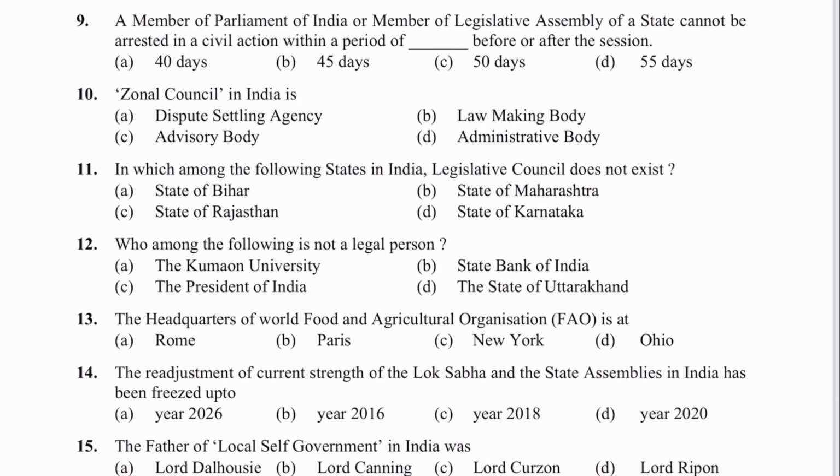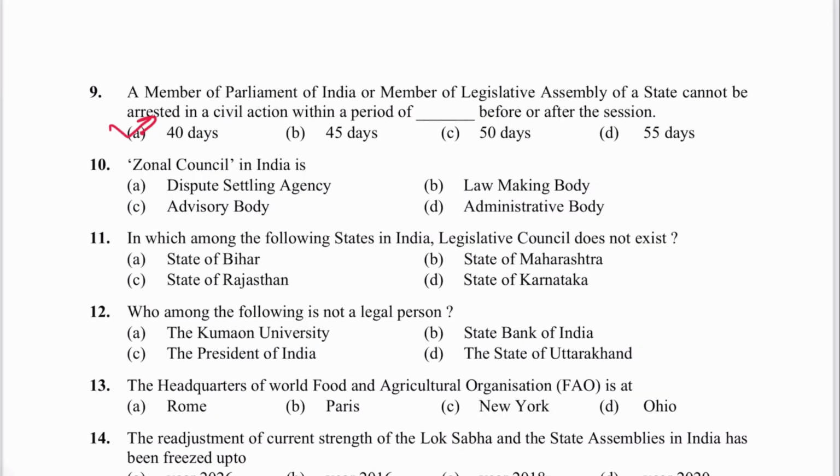Next question number 9. A member of Parliament of India or member of Legislative Assembly of a state cannot be arrested in civil action within a period of 40 days. A is the answer. Before or after the session. It is mentioned in parliamentary privileges and immunities. And where is it provided in the CPC? It is provided in the CPC in Section 135A.